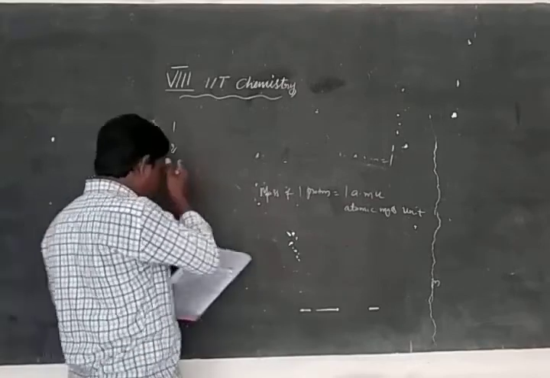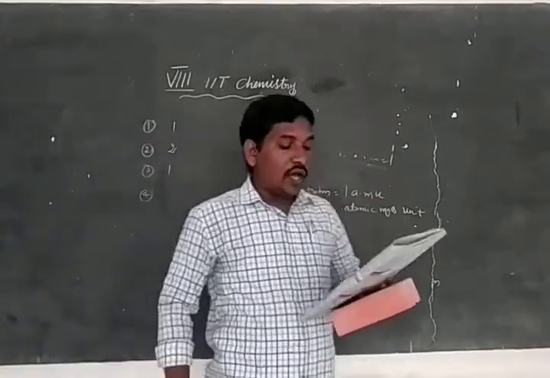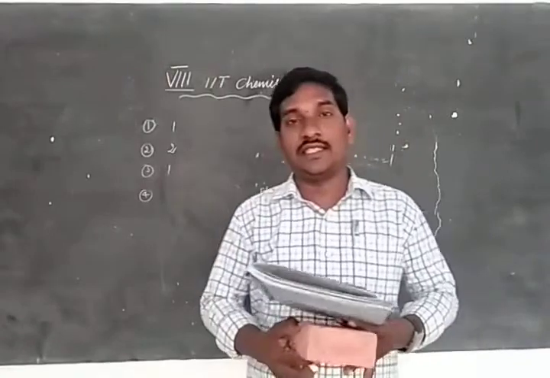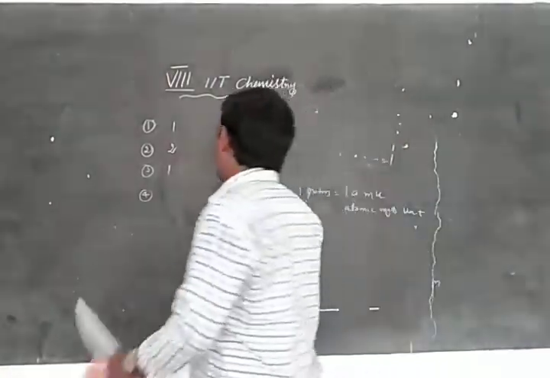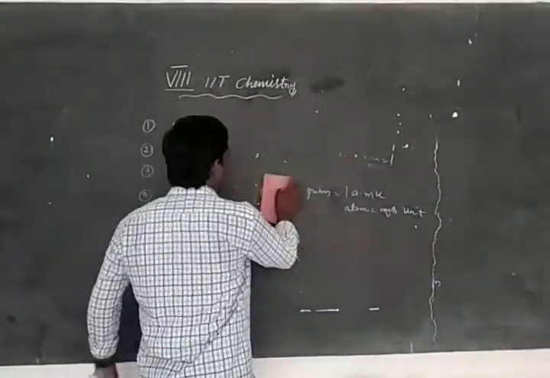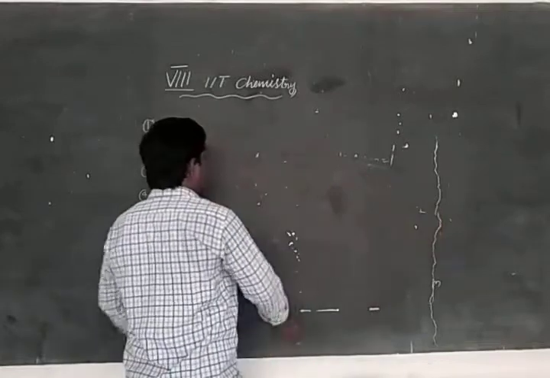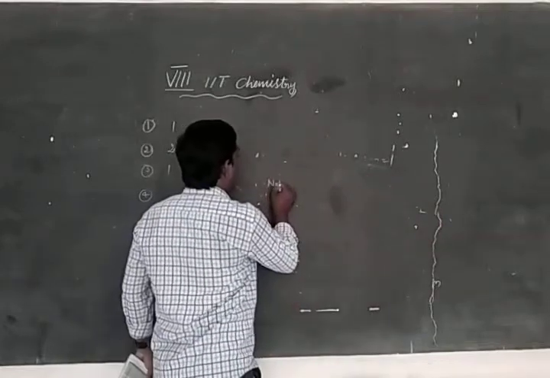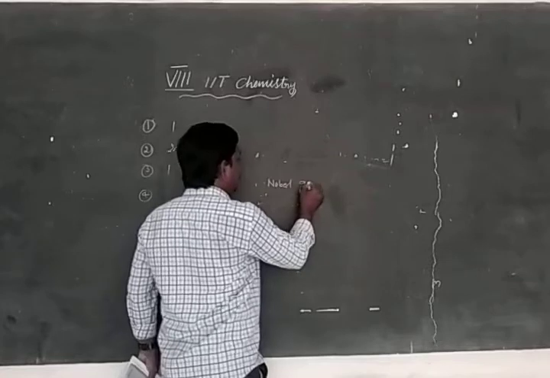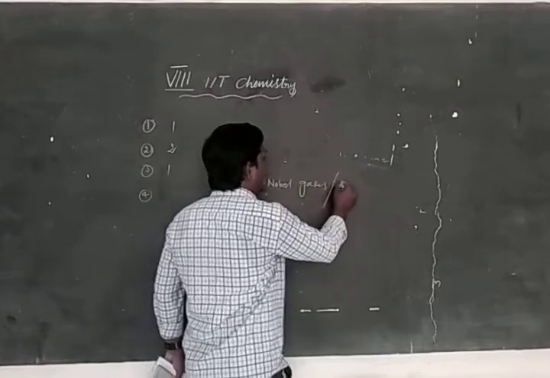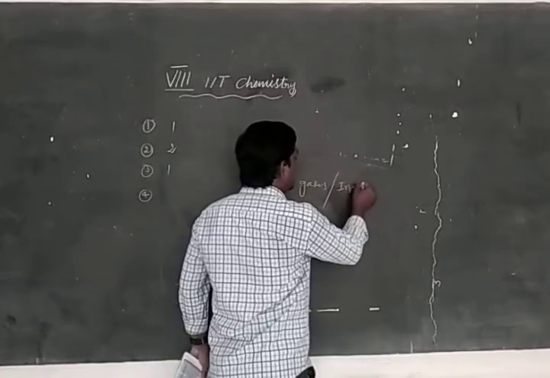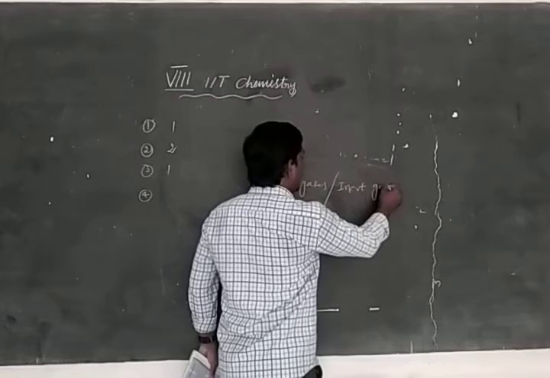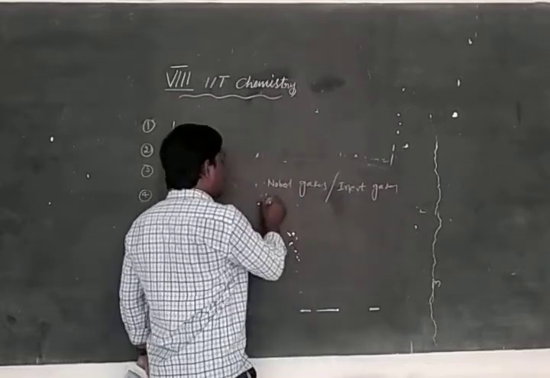And the fourth one. Which of the following are examples of noble gases? Noble gases are inert gases. What are they?